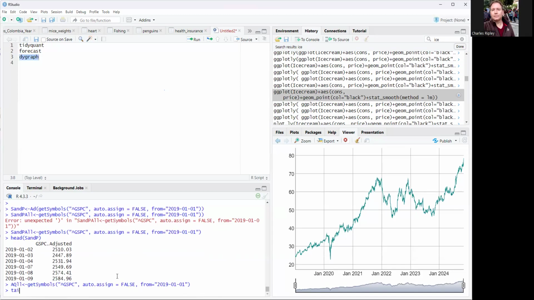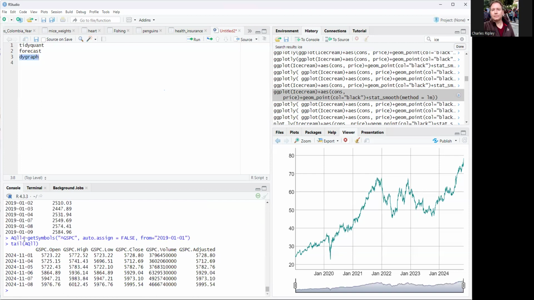And then, see, now we're getting, probably because I kept it with that S&P name. Open. I don't know what that means. I just started typing things. Doesn't matter. You can name things anything you want. So you get the open, the highest of the day, right? So 2024, 11-08 is the last one. This is the 11th. Got the open, the high, the low, the close, volume. Probably better just to have the adjusted, right? Because that gives us the average amount.